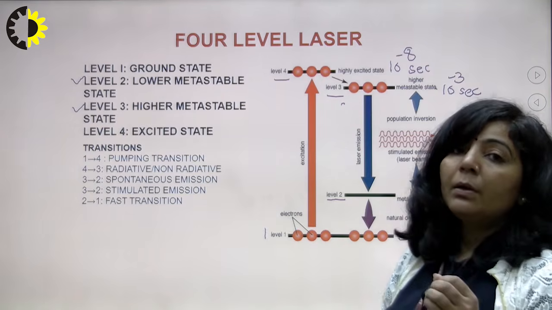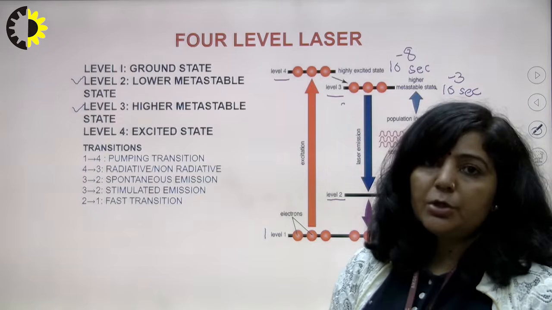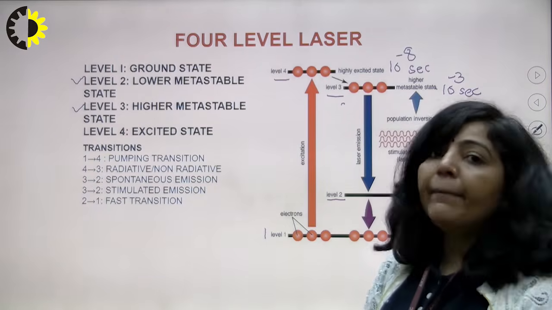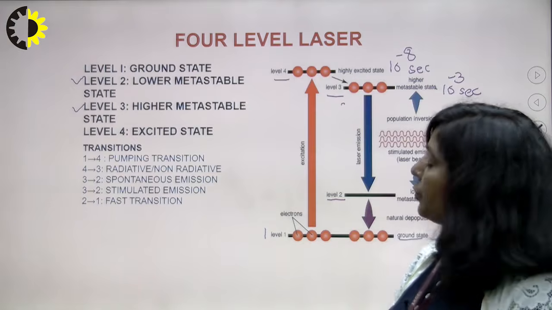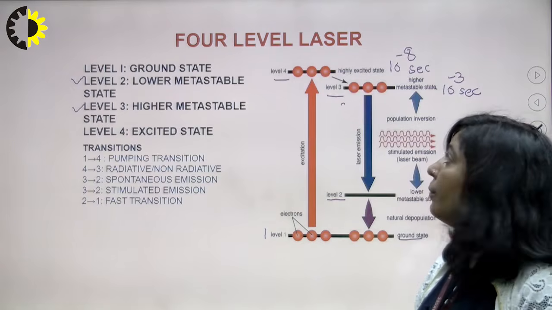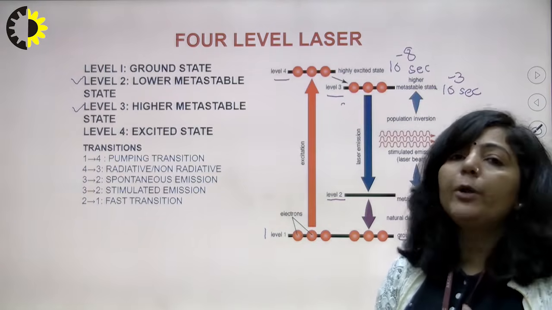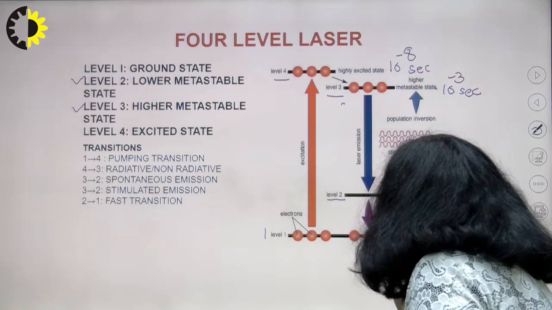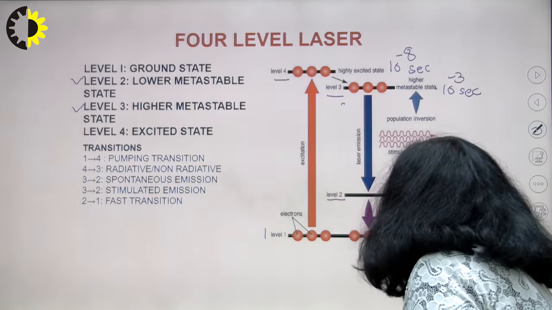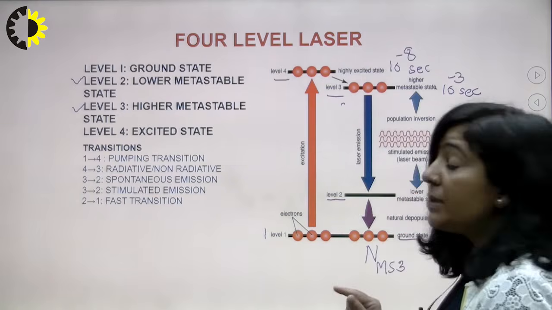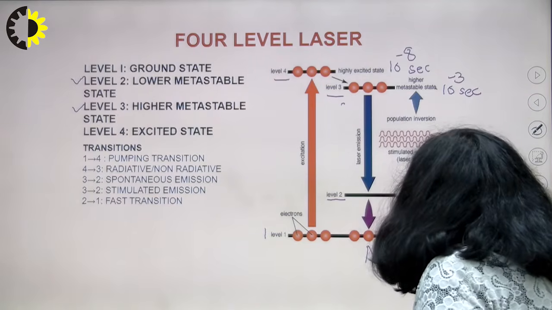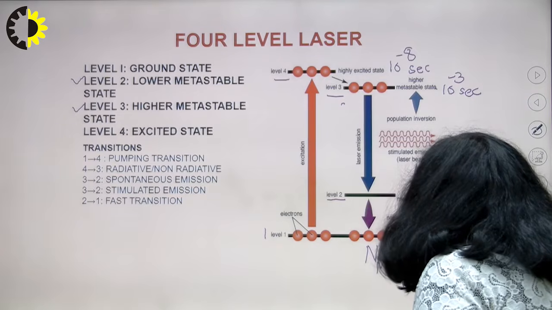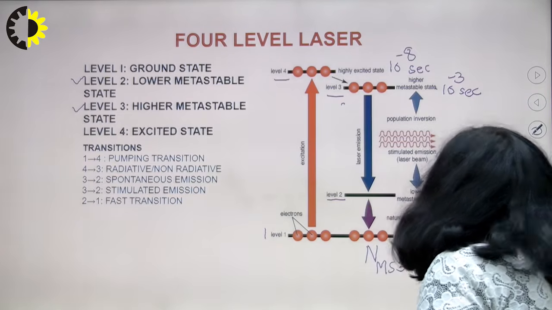It means you have a greater population of atoms in state number 3 with respect to state number 2. So now you have population inversion. The number of atoms in metastable state 3 is greater than the number of atoms in state number 2.